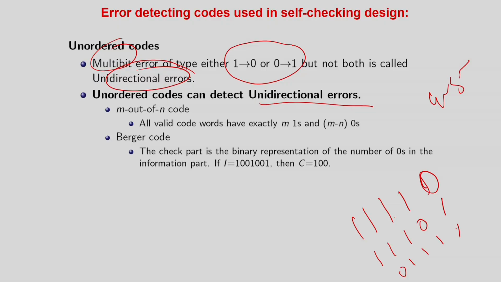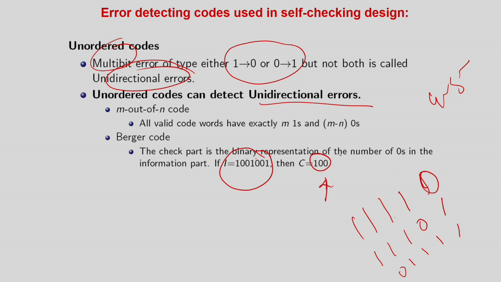And that is called Berger codes. A Berger code is basically the binary representation of the number of zeros in the information part, or the main output of the circuit. So in this case the number of ones in the input is 1, 2 and 3, so the Berger code will be 1, 2, 3. Okay, so the output should be 0, 1, 1, not 4. So anyway, you can take either zeros or ones. The number of zeros are 1, 2, 3, 4, so the value of C is 4. So this will be the information part, and instead of the parity part or some other part, in the code part you have to put the binary count.